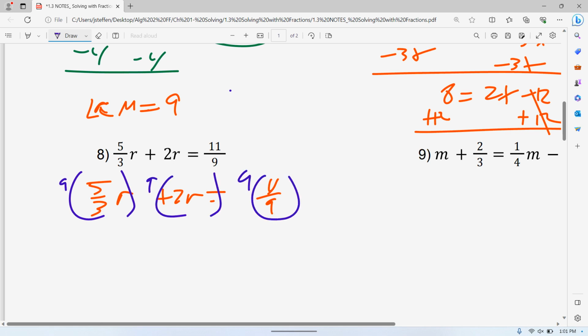So before we did it like this, where it canceled, so all we have left is a b. That's still true. That's still what we're doing. But now the only difference is we have a 9 in the numerator, but we have 3 in the denominator, so they don't cancel evenly. Instead, this is where you treat it like division. 9 divided by 3 is 3, so they cancel out, and you put a 3 in there. Times r is 15r.